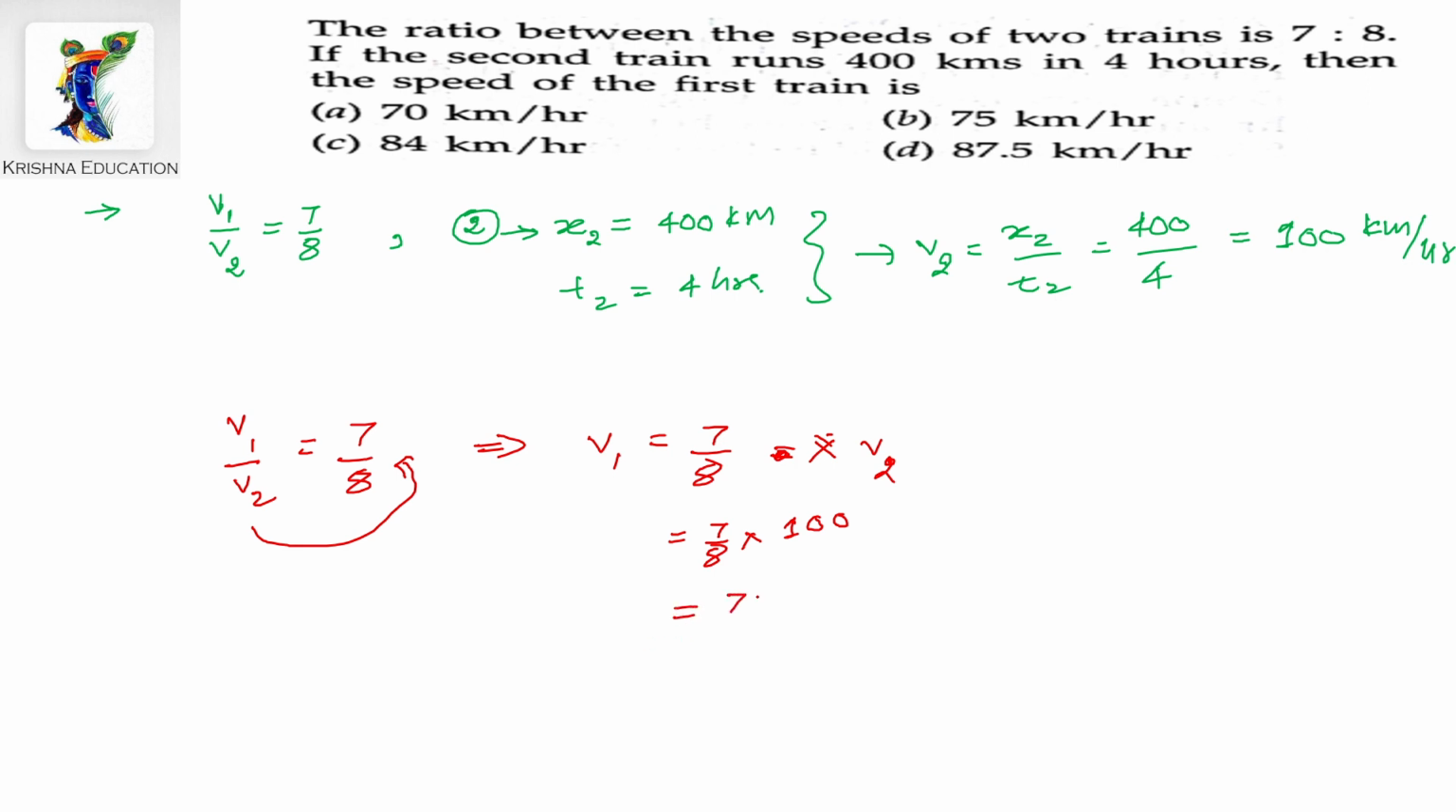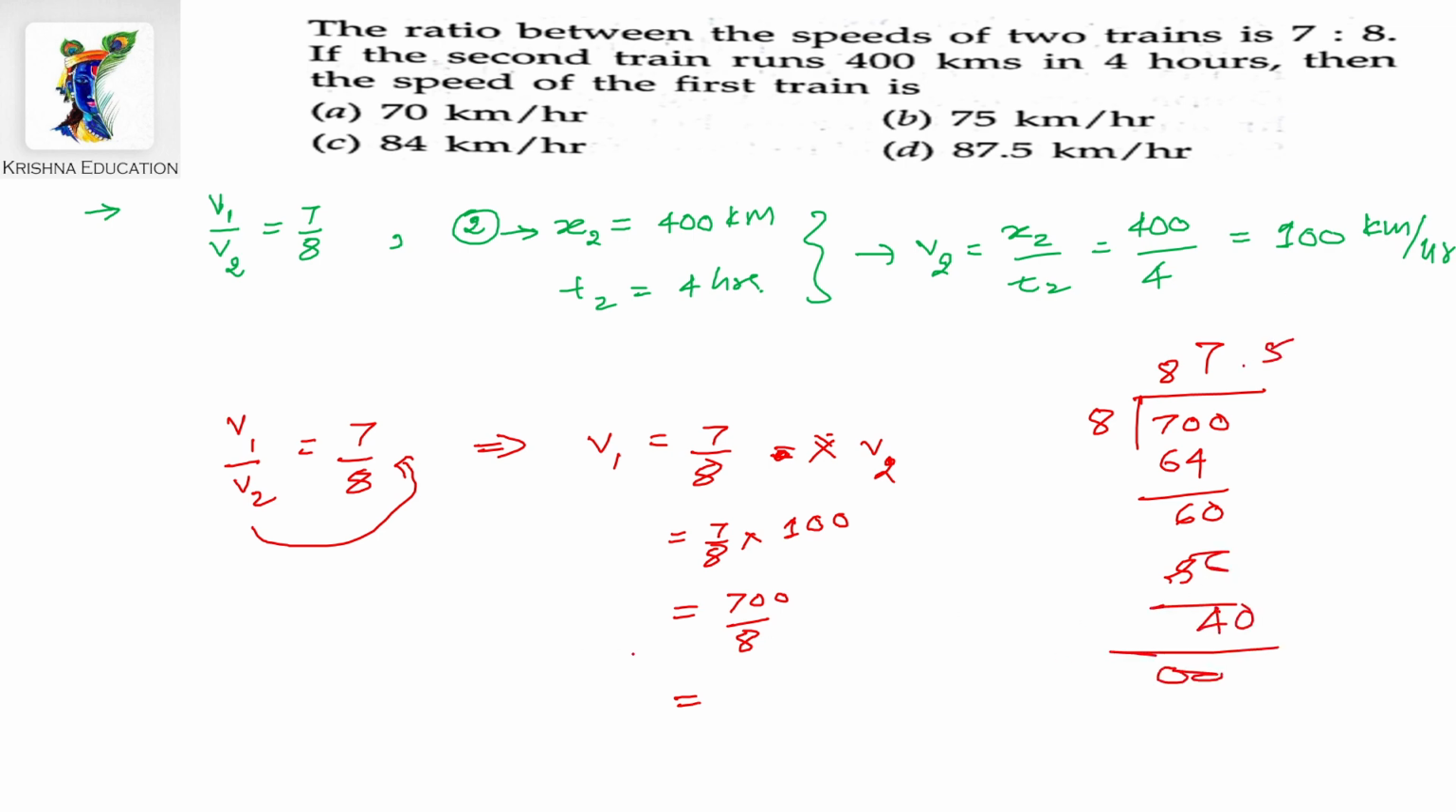If we simplify this, then it would be 700 divided by 8, which is nothing but equals to, if we divide 700 by 8, then 8, 8, 64, it will 60, 8, 7, 56, it is 4, 0.5. So the answer would be 87.5 kilometer per hour. Then option D is the correct answer to the question, that is 87.5 kilometers.